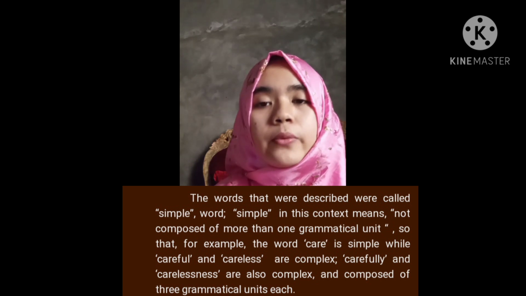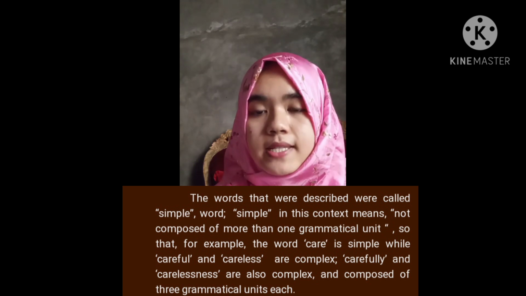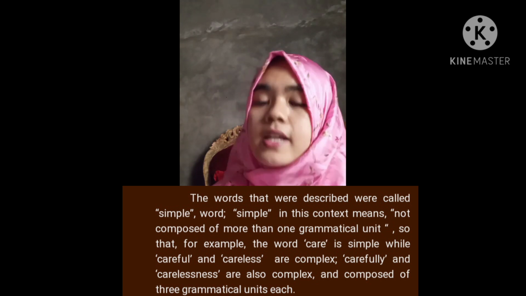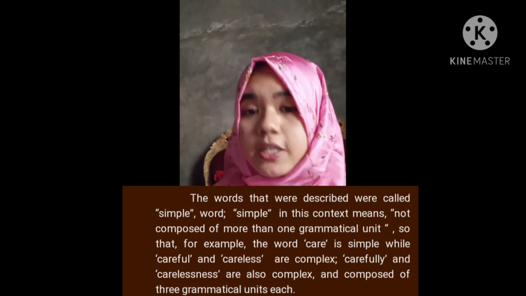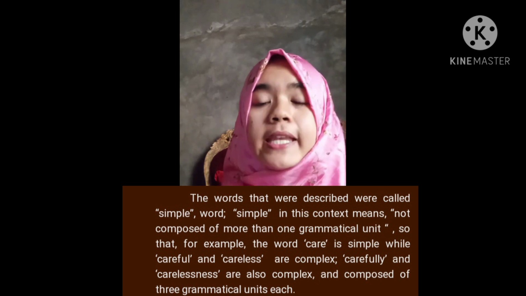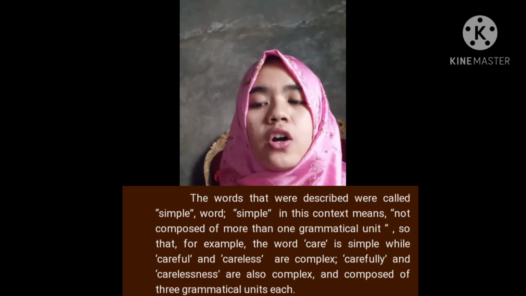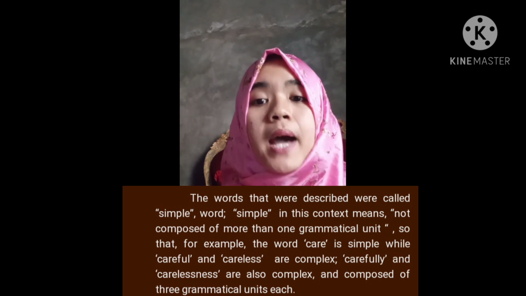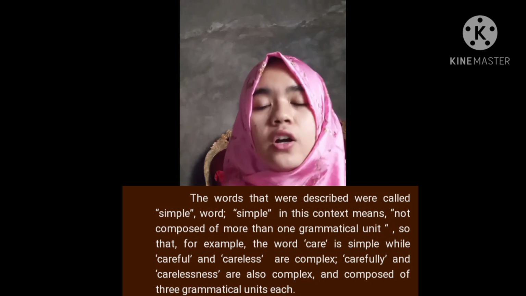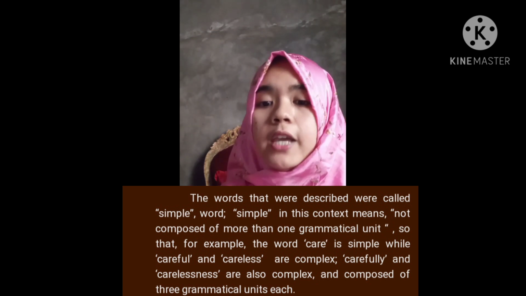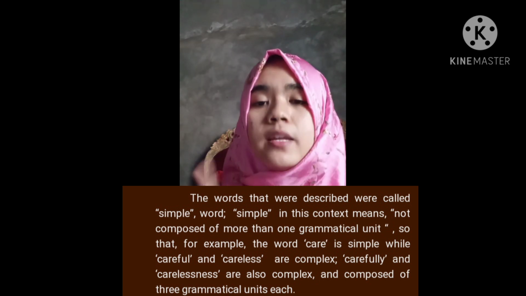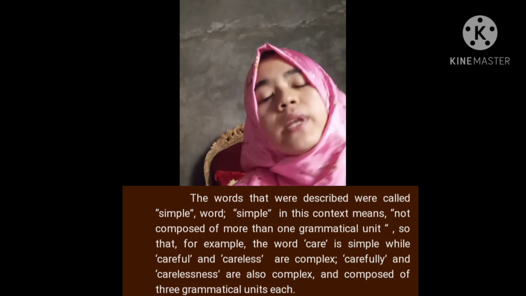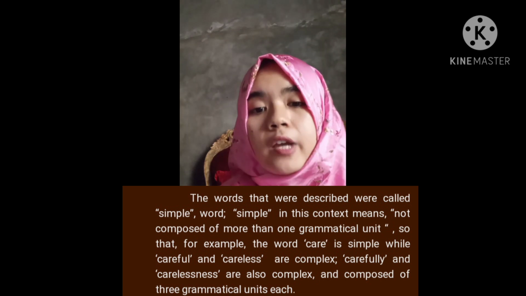Okay, the fourth I will explain about variable stress. Variable stress. Stress pattern is not always fixed and unchanging in English words. The main effect is that the stress on a final syllable of a compound tends to shift if the following word begins with a strongly stressed syllable. Okay, and now I will give you example about variable stress.